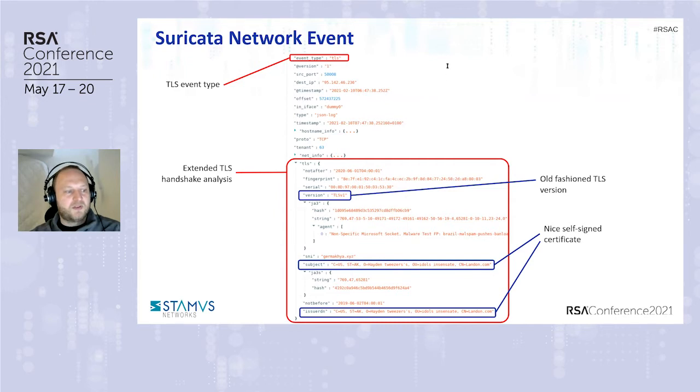And also what we can see is that the subject and the issuer DN are equal, which means that it's a self-signed certificate. So it's not a valid certificate authority. It's not secure. So we got a bad protocol and an insecure certificate on this flow. So that's something that is really suspect. Next one.